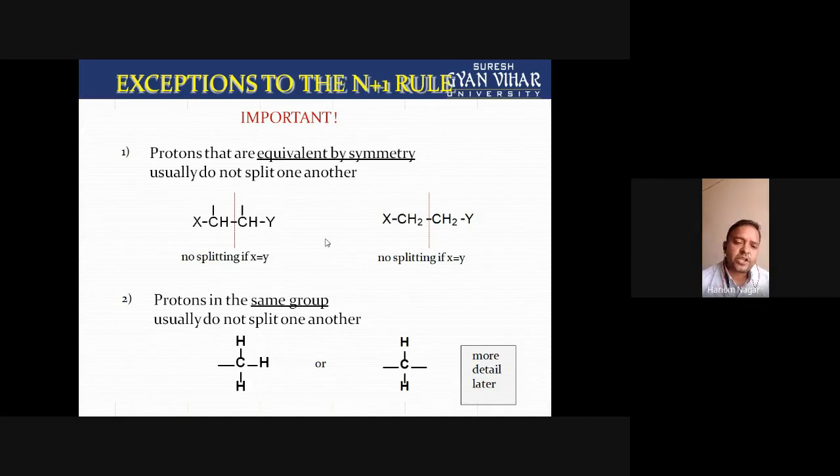They are chemically equivalent, and if they are chemically equivalent, then these protons do not interact with each other. Means their spin orientations, their spinning states, do not interact. For the interaction, there is a requirement of a different chemical environment around the proton, meaning these must be non-equivalent.